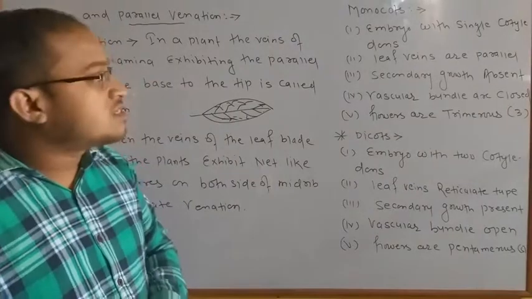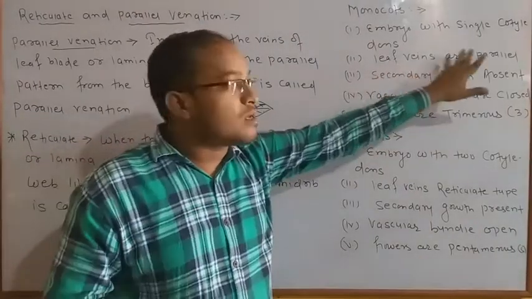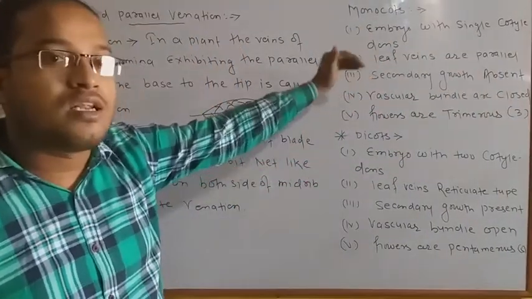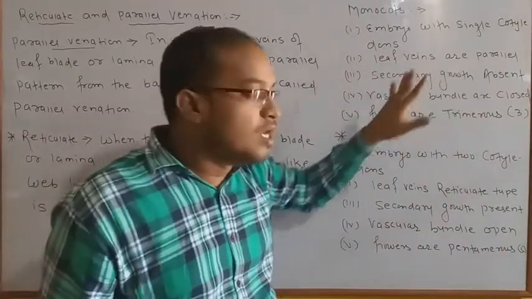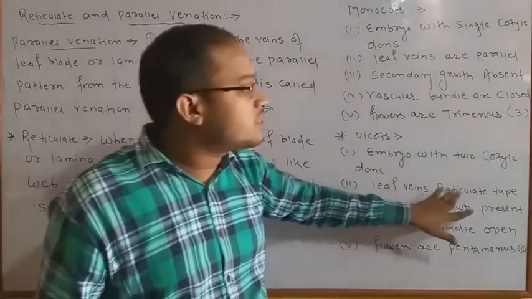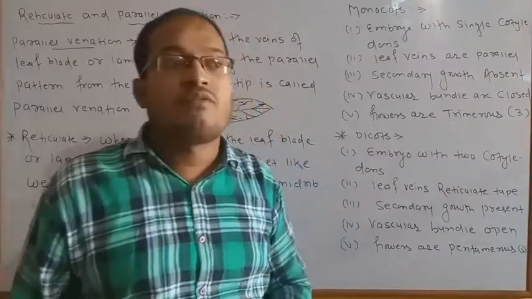Okay, now the second point is that leaf venations are parallel. Monocotyledons generally possess leaf venation in a parallel system, but dicotyledons possess leaf venation in a reticulate type. Reticulate type venations are present in them.